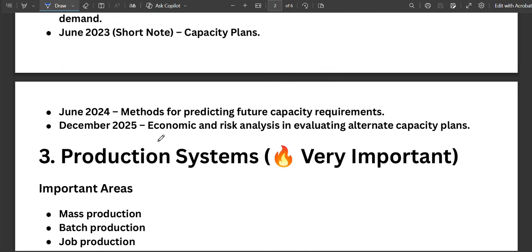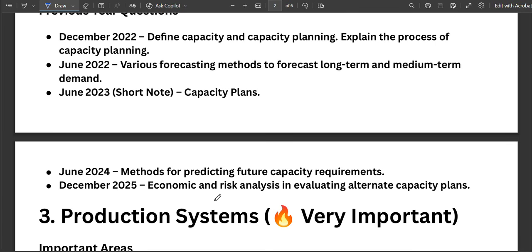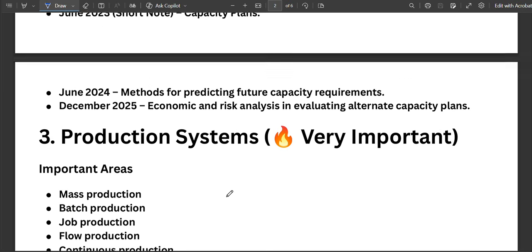Here you can see the questions that have been asked from capacity planning, its requirements and all. So please do refer to it.